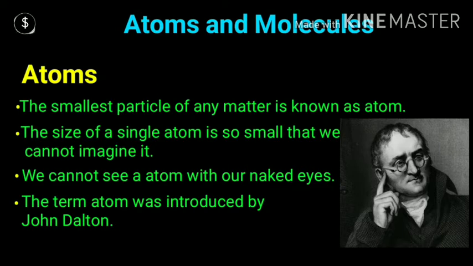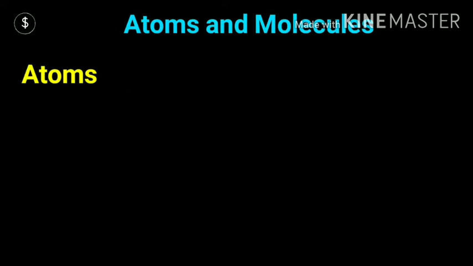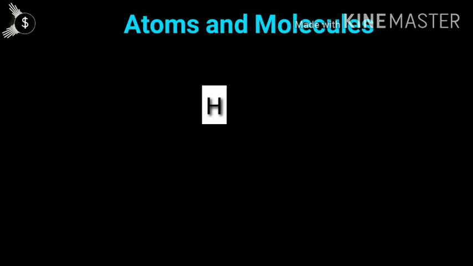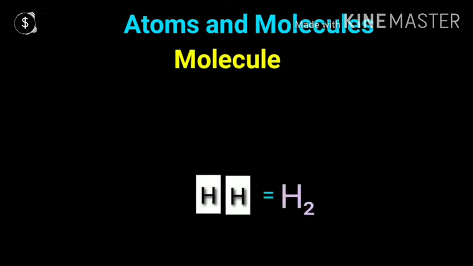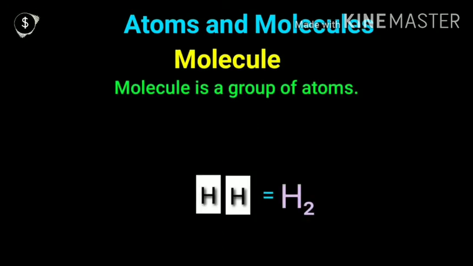The term atom was introduced by John Dalton. John Dalton was the scientist who gave the term atom. Now suppose we have one atom of hydrogen, so we'll show it by H. And suppose we have one more atom of hydrogen, then we'll show it by one more H, and you can write it H2. If you have two atoms of hydrogen, you can write it H2. Then what is H? Atom. And what is H2? Molecule.